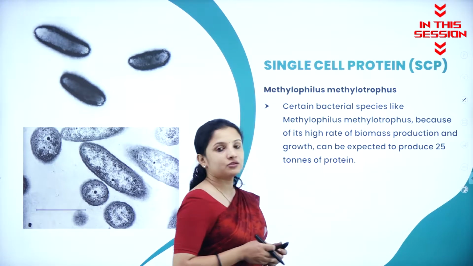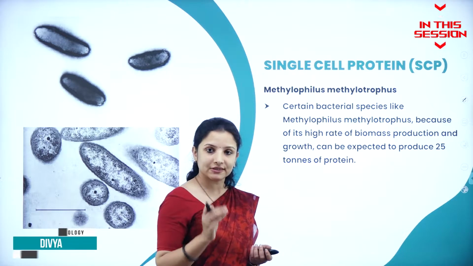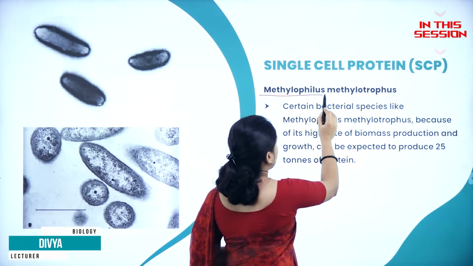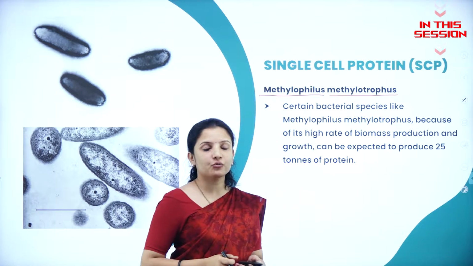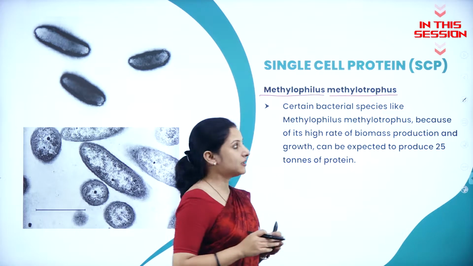So here, there is one particular bacteria, which is one of the best examples for a single cell protein. It is called Methylophilus methylotrophus. Methylophilus methylotrophus is a bacteria which is the best example for a single cell protein.